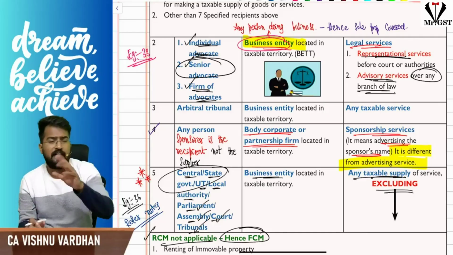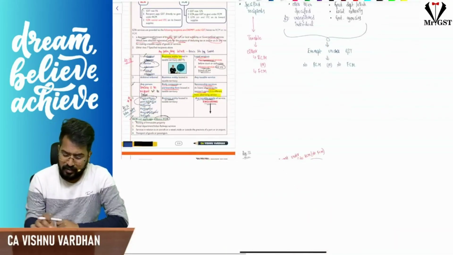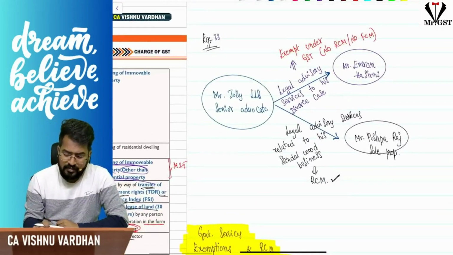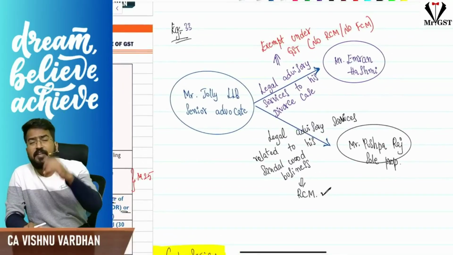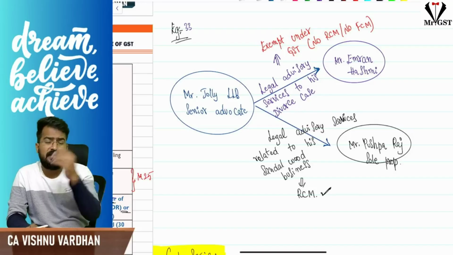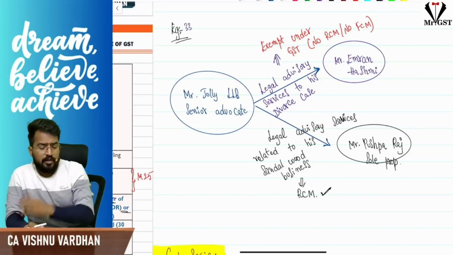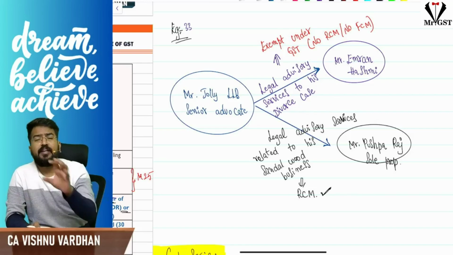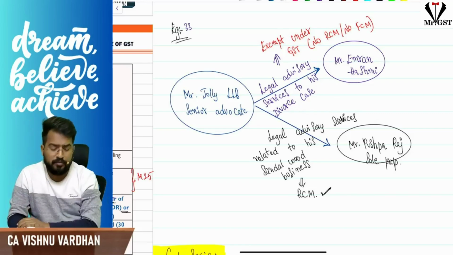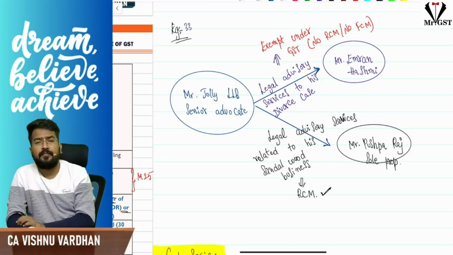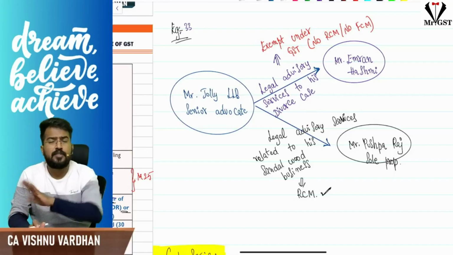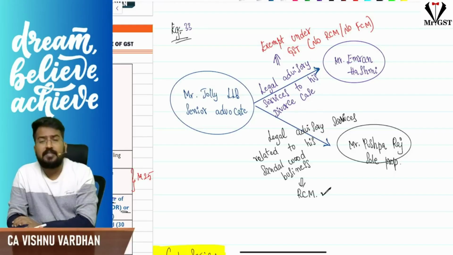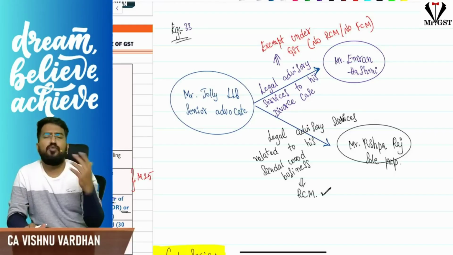And here parallelly I will be teaching you exemption also with respect to legal services. If you remember, legal services are provided to these business entities, then it is taxable. But if they are provided to any person other than business entity, like let us assume for example, Jolly LLB senior advocate is providing a divorce case related services to Mr. Imran Hashmi, an individual. He is not a business entity because marrying and giving divorce is not his business. So this is not taxable under GST at all. It is exempt. So no RCM, no FCM.